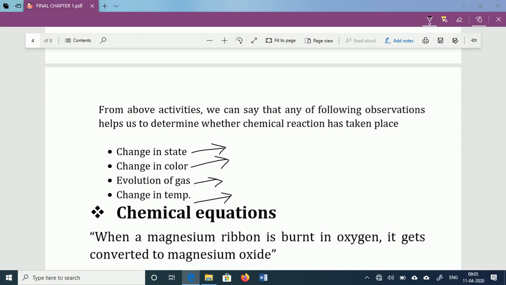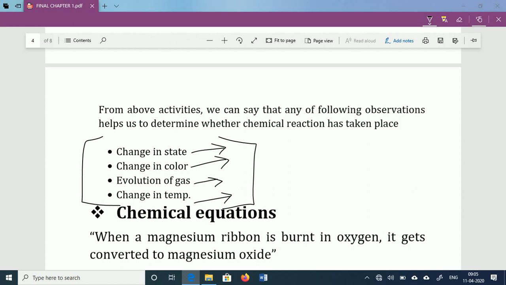It indicates that the reaction between acid and water has occurred, and the temperature has increased. So there are different reactions in which the temperature changes. It indicates that a chemical reaction has occurred. So these are some parameters, or observations, from which we can predict whether chemical reactions occur or not.